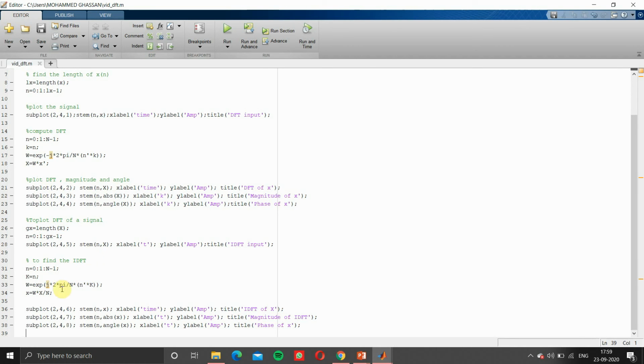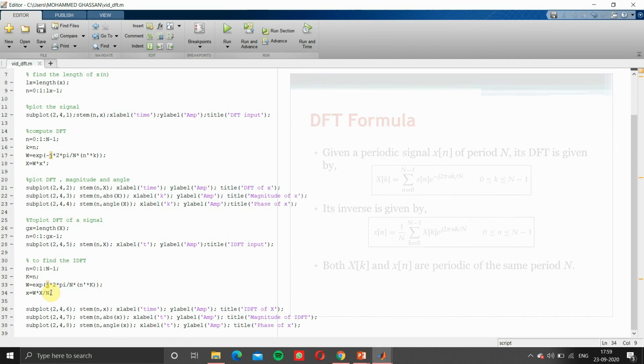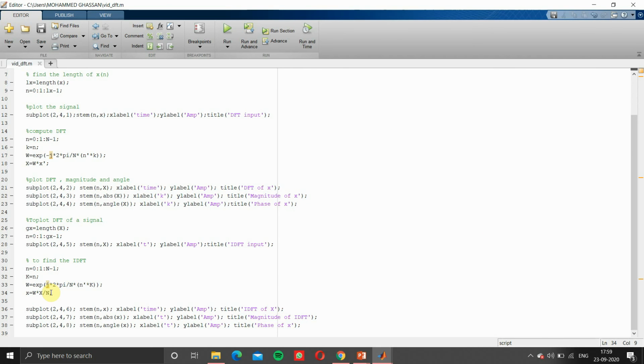If you see here, the difference between W for computing the DFT and for finding the IDFT is just a minus sign. And for capital X, we were just multiplying. Here we have to multiply and divide by capital N. So we get back the previous signal, small x equals capital W into capital X divided by N.